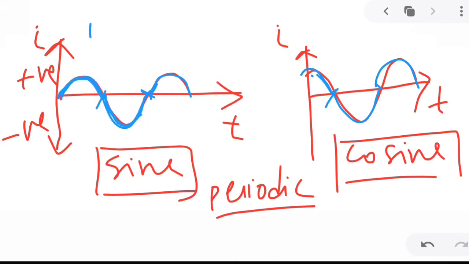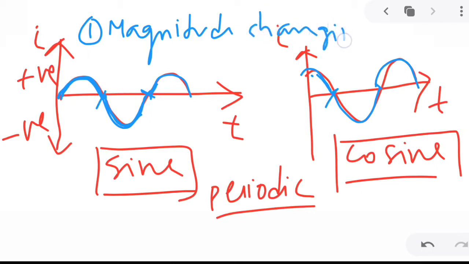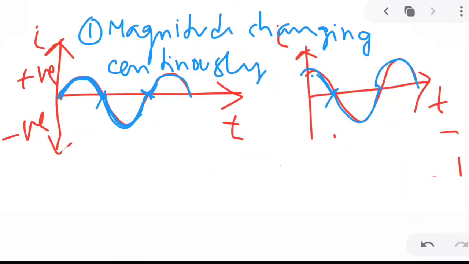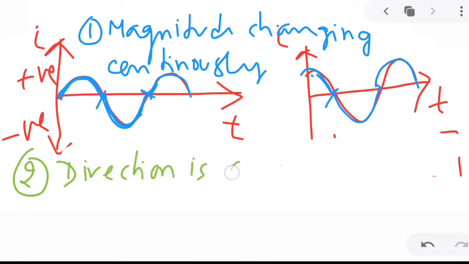So what we are observing is that the magnitude of the current is changing continuously. So the first observation is magnitude is changing continuously. And the second feature is direction: direction is changing periodically.